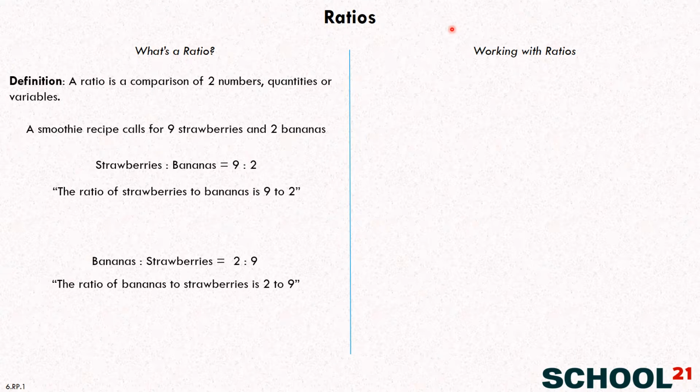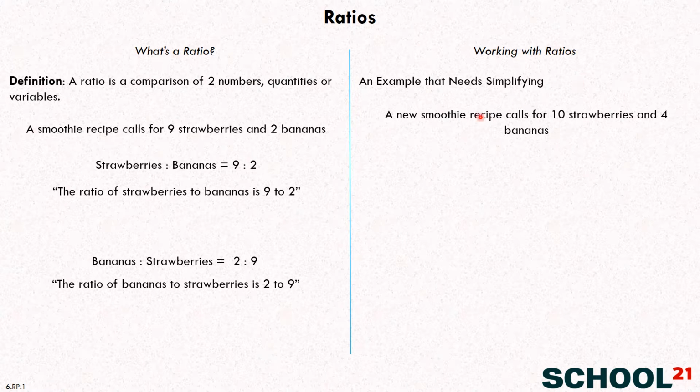Now, you can also work with ratios up here. Sometimes the ratios will need simplifying. So let's take a look at a new smoothie recipe that calls for 10 strawberries and 4 bananas. So there's a different mix of strawberries and bananas. You see that? Yeah. Okay, so if you were just to take these numbers and write a ratio, how would you write it? You would write 10, then a colon, 4. Very good. Just like that, right?